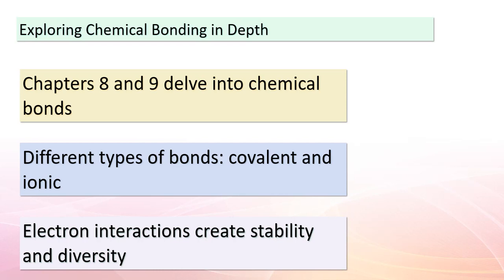Covalent bonds arise from shared electrons, resulting in the creation of stable molecules. On the other hand, ionic bonds emerge from the transfer of electrons, leading to the formation of charged ions. Both of these bond types exemplify the remarkable ways in which electron interactions create the stability and diversity we observe in the world of compounds. As we move forward, you'll find that the universe of chemistry is truly a tapestry woven from the interactions of these tiny, powerful particles.